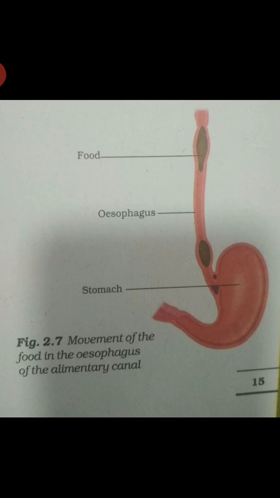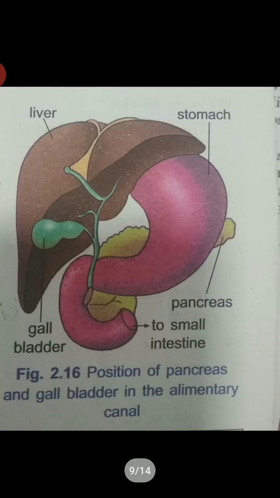The stomach is a thick-walled bag. Its shape is like a flattened J, and it is the widest part of the alimentary canal. It receives food from the food pipe at one end and opens to the small intestine at the other end. The inner lining of the stomach secretes mucus, hydrochloric acid, and digestive juices.